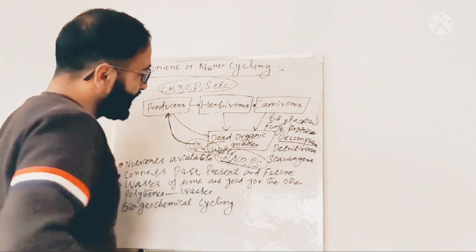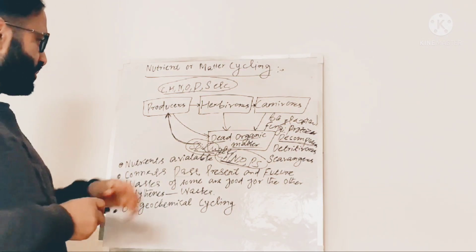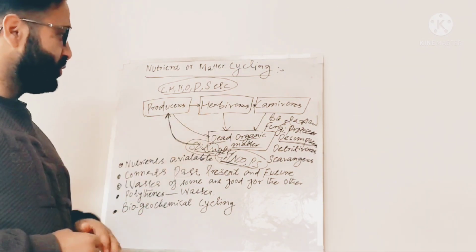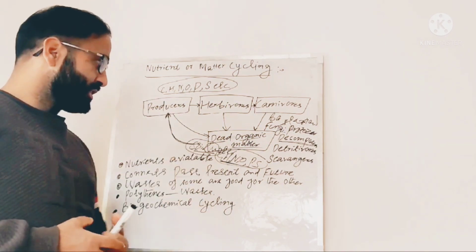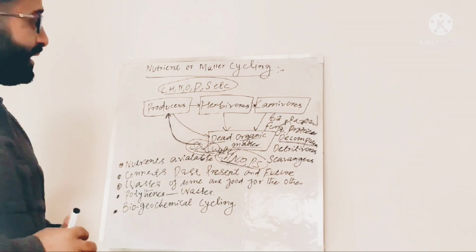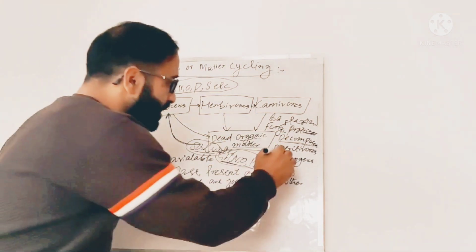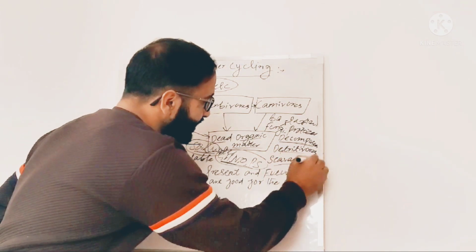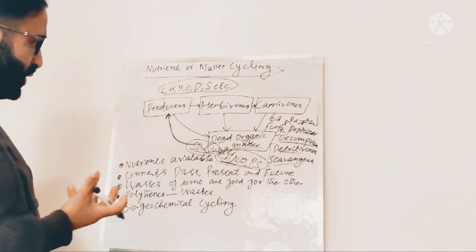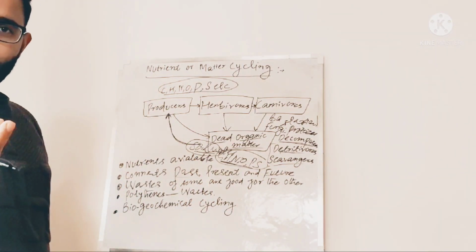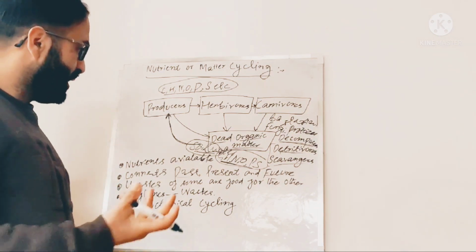See, this dead organic matter is very huge. This component is very huge. So there are other species or other organisms as well which help these decomposers. These are detritivores and scavengers. Detritivores and scavengers, they are eating dead organisms.